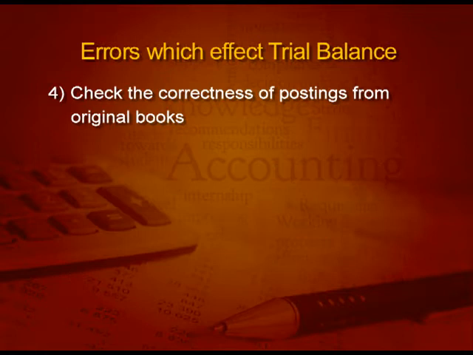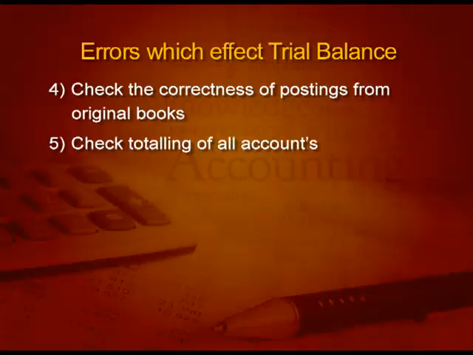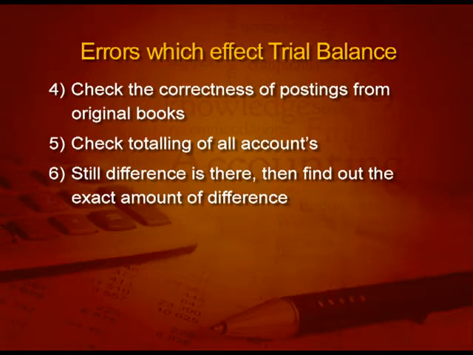Next point, we check the correctness of posting from the original books: cash book, journal proper, all these original books we check. Then in the next step, if errors are still there, we check the totaling of all the accounts again. If there is still a difference, then first we find out the exact amount of difference. Now I am going to tell you a very interesting observation.